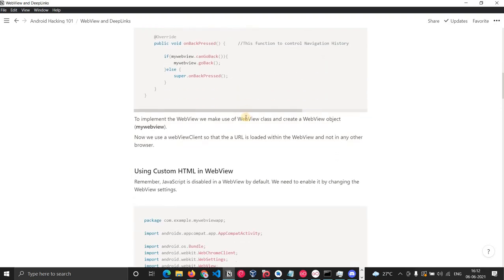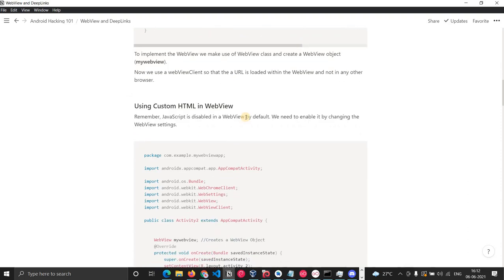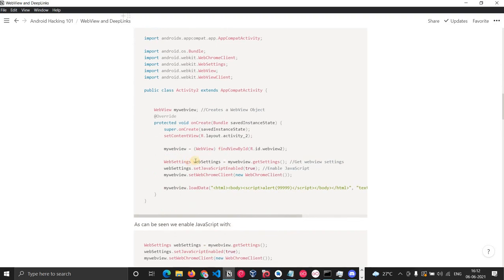Now we will see how we can run JavaScript inside this. JavaScript is by default disabled in the web view, so it should be enabled so that we can run JavaScript. There is one WebSettings setting. If you look into the code here, myWebView.getSettings, we are calling setJavaScriptEnabled as true. If it is not true, then it is not possible to run JavaScript inside web views. You must have heard of people getting XSS or JavaScript injection in Android applications. If the application uses WebView, this should be true to actually run the JavaScript.